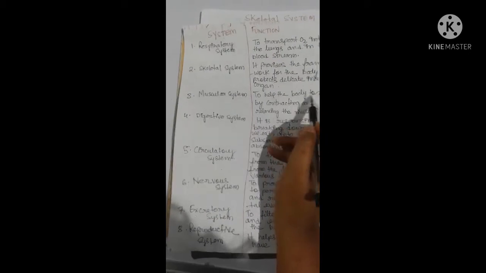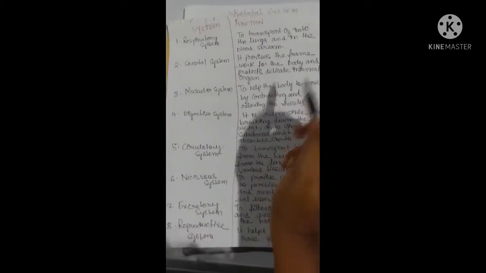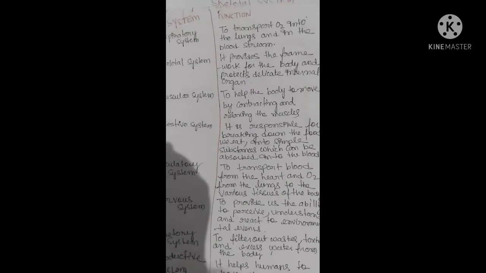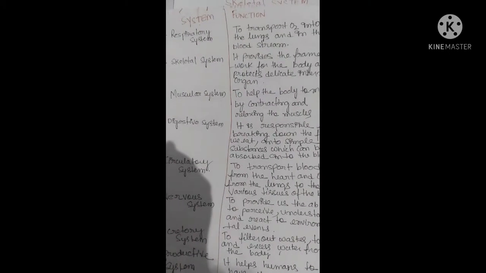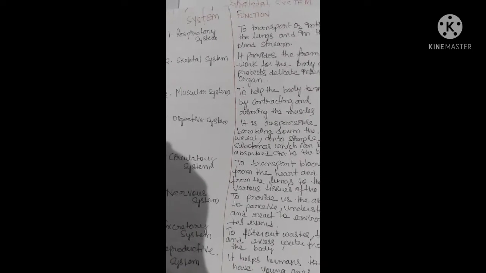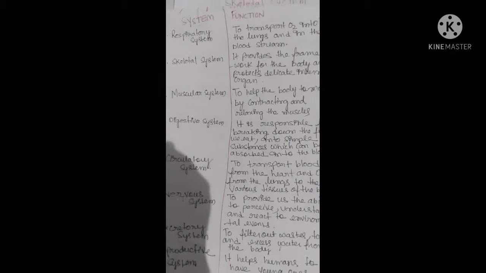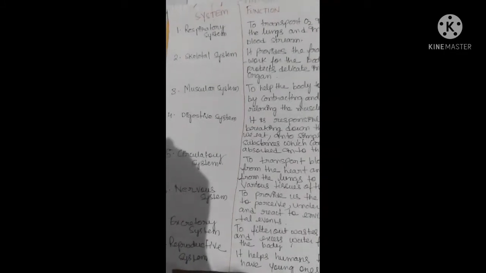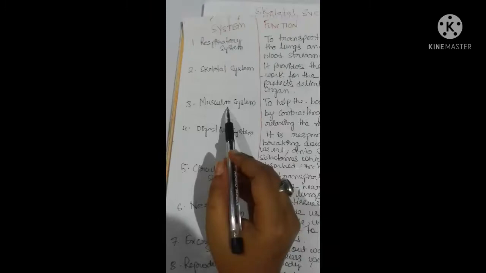Now next is the muscular system. It helps the body to move by contracting and relaxing the muscles. When you are taking the breath in, we are contracting. When you are taking the breath out, we are relaxing. Contraction and relaxation, so pushing and pulling. For contraction and relaxation of the muscles, the muscular system plays a very important role.